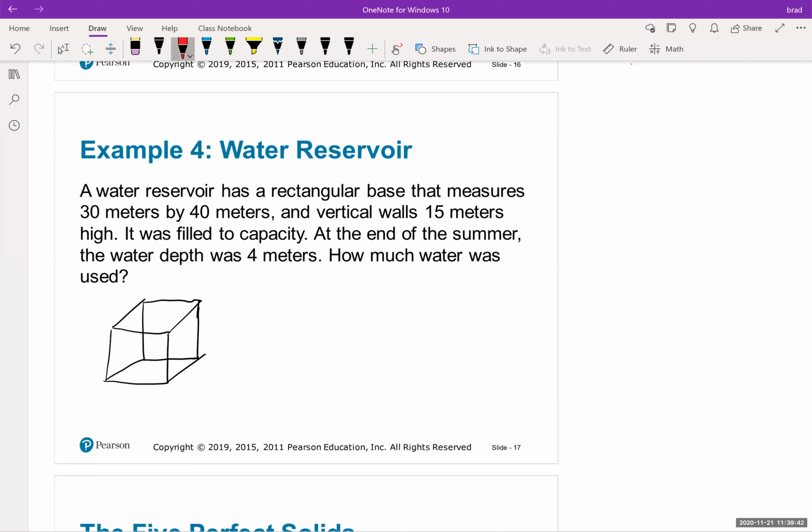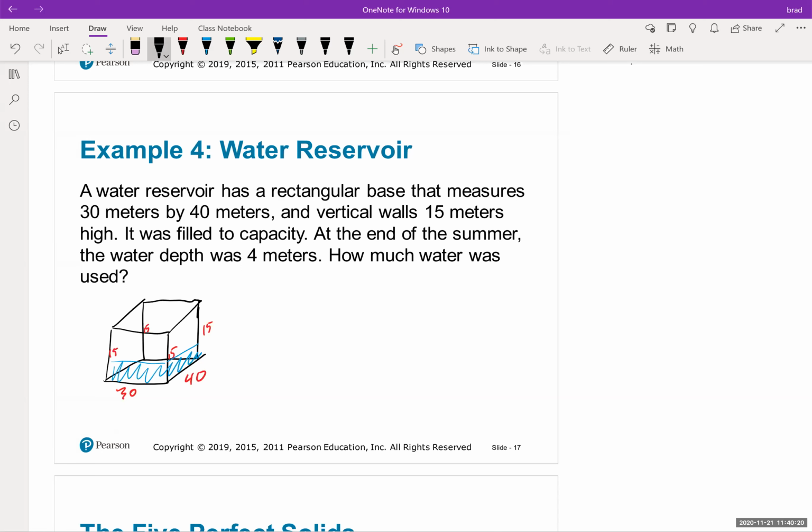And it says that it's 30 by 40, that's the base, and then the walls are 15. So we know that this is 15, this is 15, this is 15, and this back wall is 15 in height, okay? It was filled to capacity. At the end of summer, the water depth was 4 meters. How much water has been used? So you've got a water level, it's drained, right? So we've drained the water level to there, okay? So what we need to do is find out how much water it originally holds versus how much water is left now, and then subtract them. And that'll tell you how much water was used.